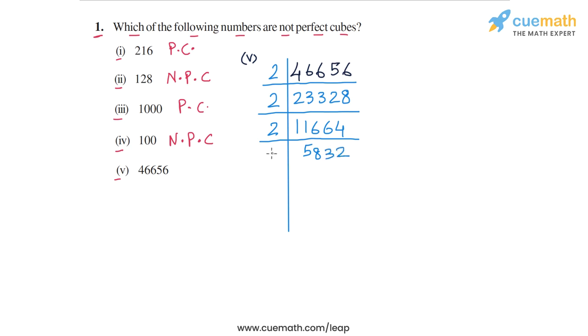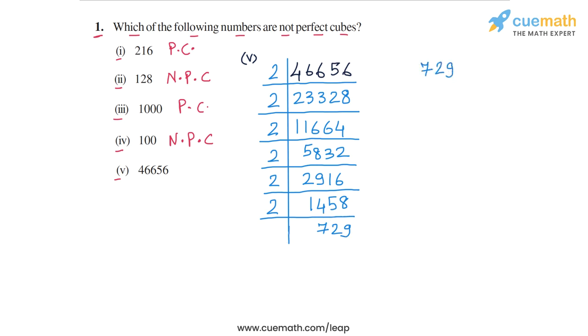5,832, and this is still even, so we divide by 2 again, and that will give us 2,916, and this is yet again even, so we divide by 2 again, and that will give us 1,458. This is still even, so we divide by 2 again, and that gives us 729. So 729 is not even now, but it is a multiple of 3. So we will now divide it by 3, and I will continue this process on this side. So we will now divide 729 by 3.